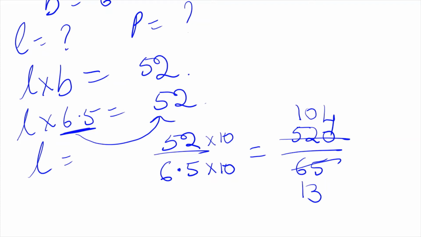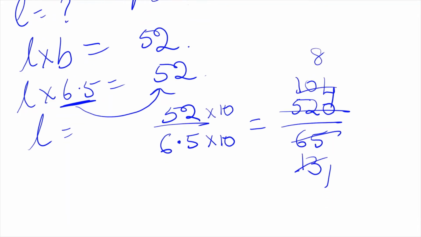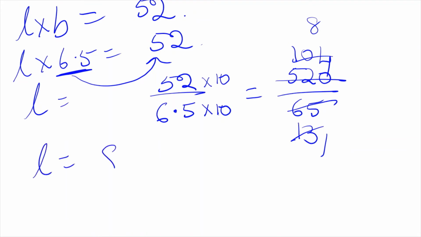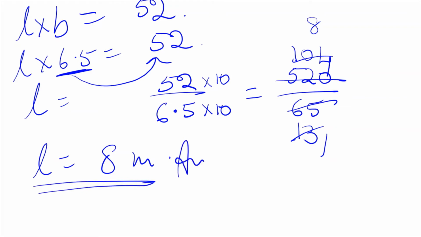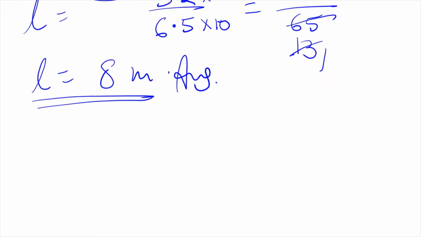Then 13 goes in 104 how many times? 8 times. 8 threes are 24, 8 ones are 8. So the length is 8 meter. That is one answer. Then the other answer they asked us to find is the perimeter.